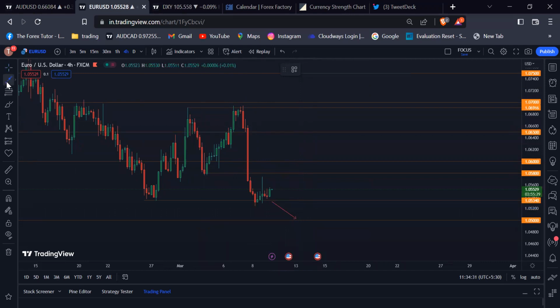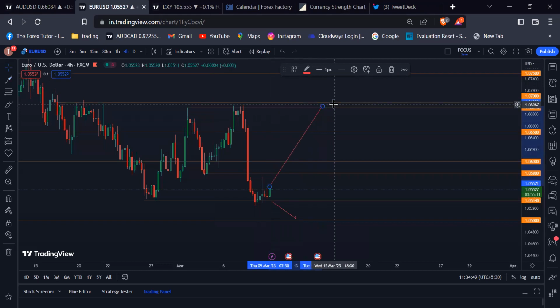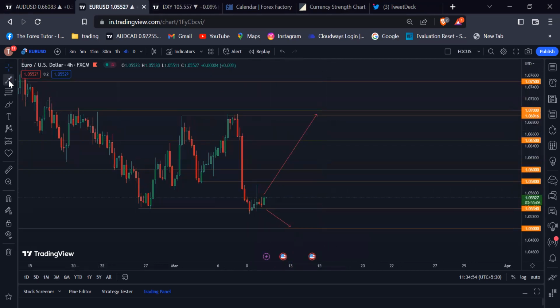There is another scenario that can happen. If the US non-farm payroll data is not positive for the US dollar, then we will see some further upward momentum or pullback in the Euro USD. So you have to look for this 1.0700 psychological number. After reaching this level, if you see a further rejection candle or any market sentiment confirmation, then you can re-engage this trade for the downside.